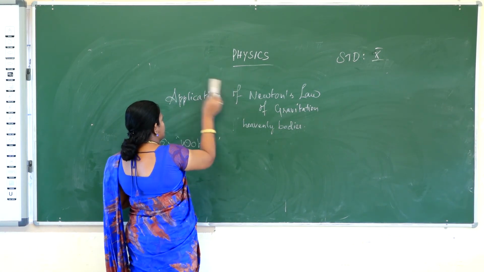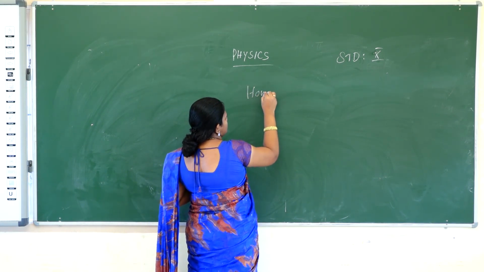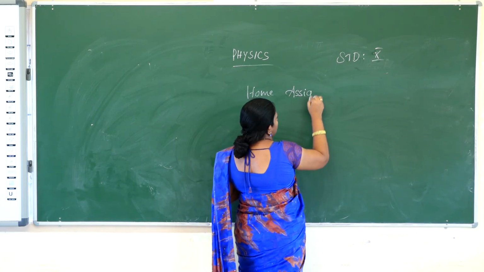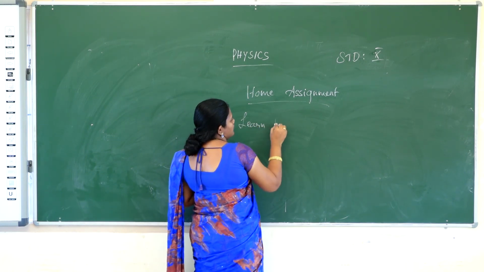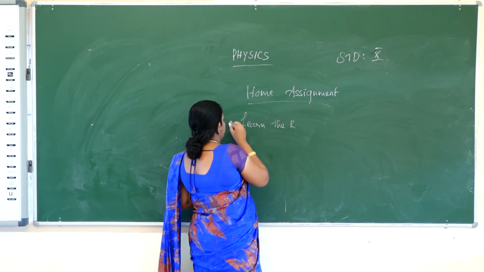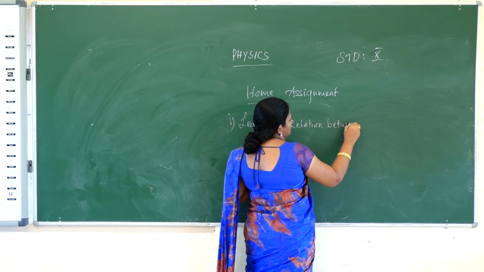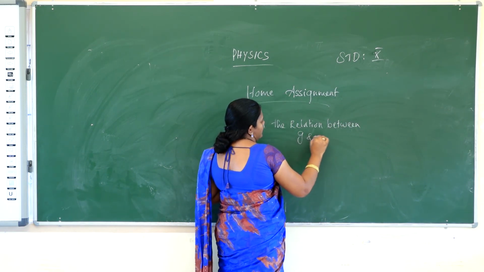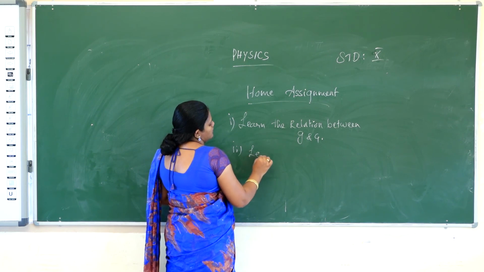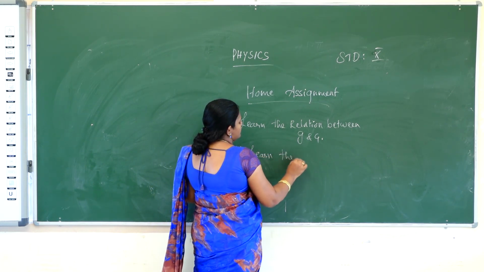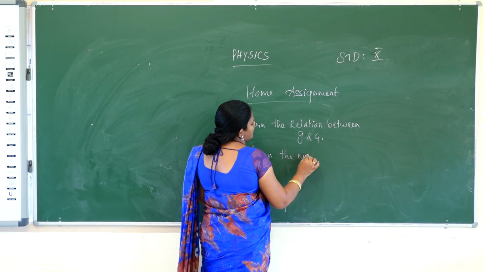So I will assign the homework for today. What is the homework? The home assignment.